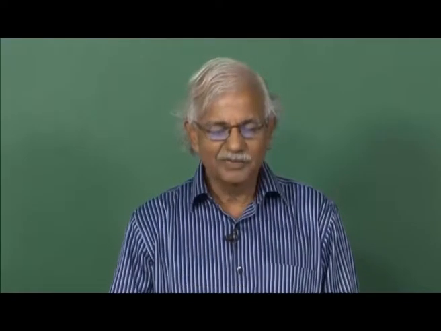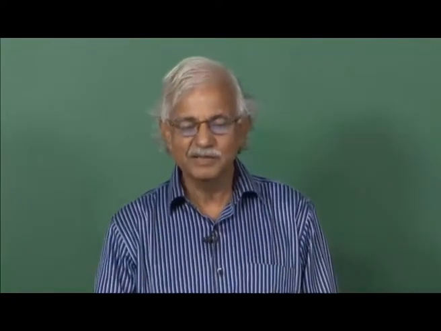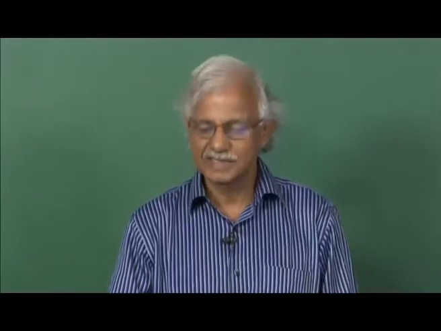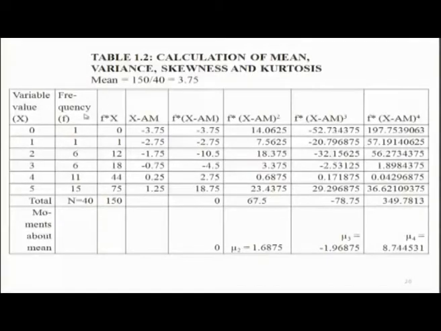Here is an example of calculation of mean, variance, skewness and kurtosis. In a hypothetical data set, these data show that there are 40 cases, sample size is 40, values are 0, 1, 2, 3, 4 and 5.